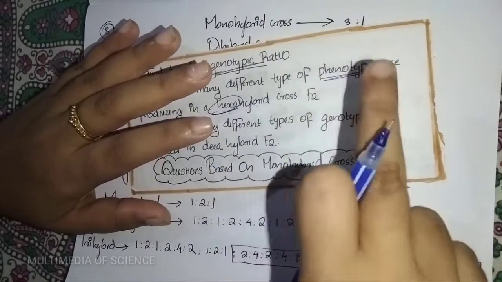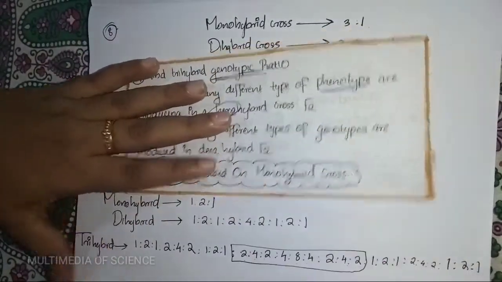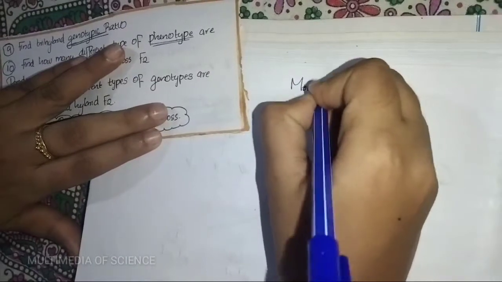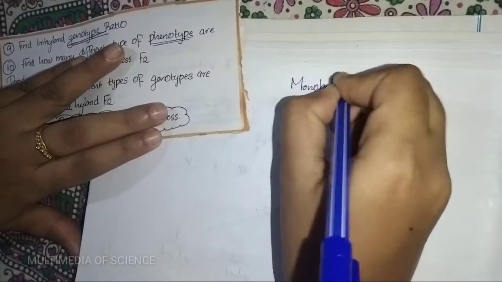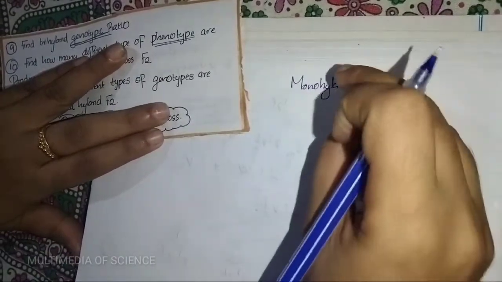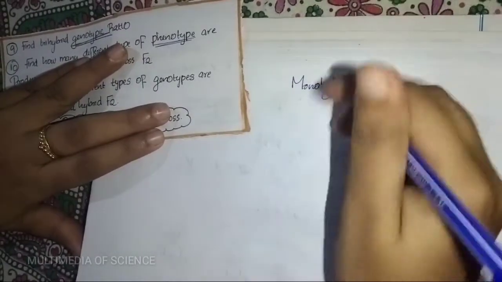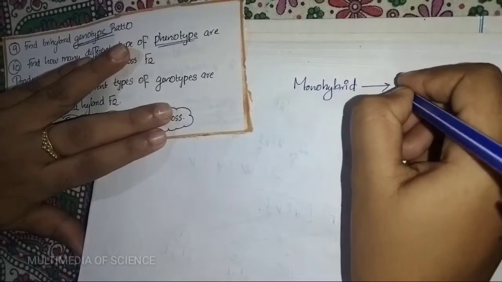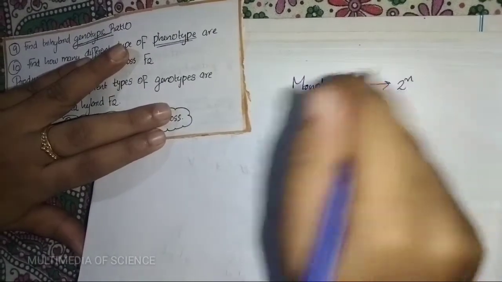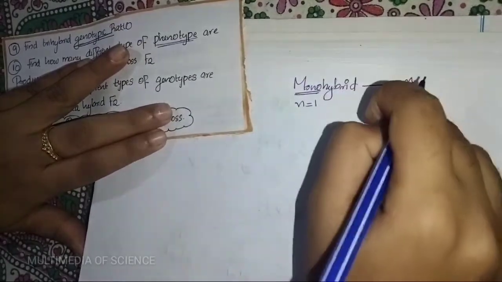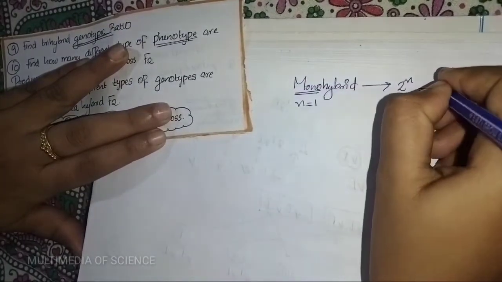If we discuss the monohybrid, how many different types of phenotype are present? Mono means n equal to 1, so 2 raised to 1 equals 2.